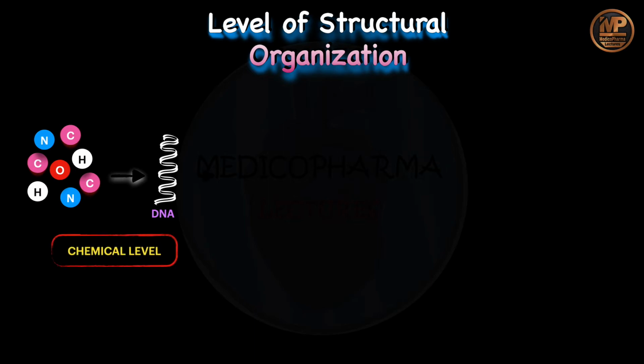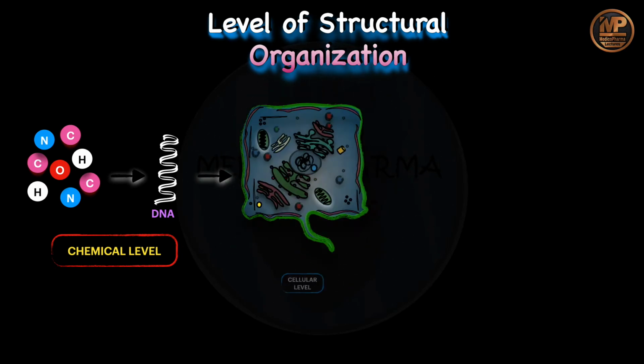So this is called the chemical level of structural organization, okay? And it is the first level of organization, right?